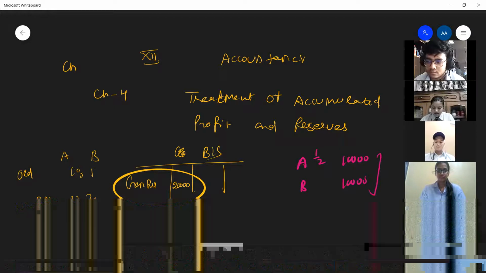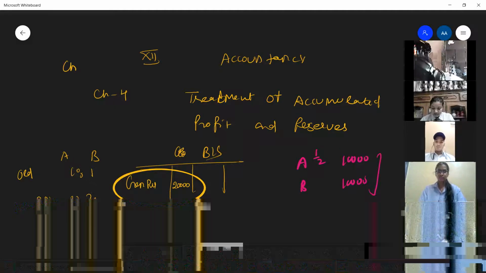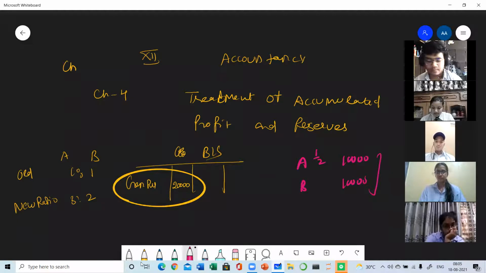So now suppose they have decided not to share. As I told you, it is up to the wish of the partners whether they want to share the general reserve or not. If they want to share, then the general reserve and all the accumulated profits will be distributed in old ratio. But now suppose they have decided that they will not be sharing the general reserves.